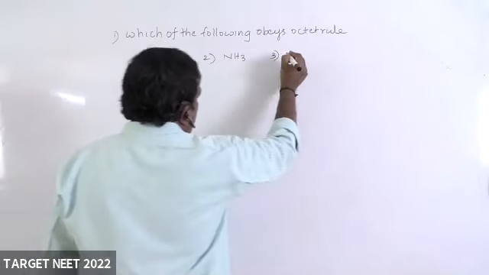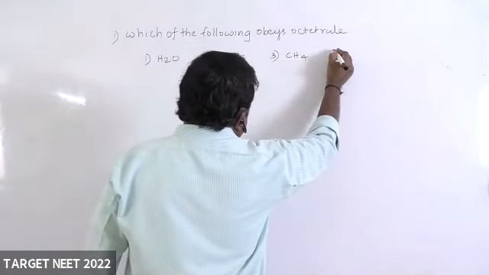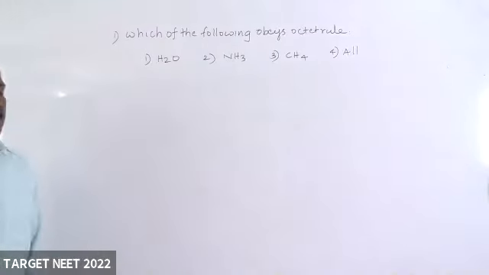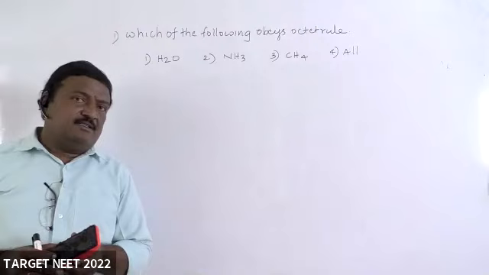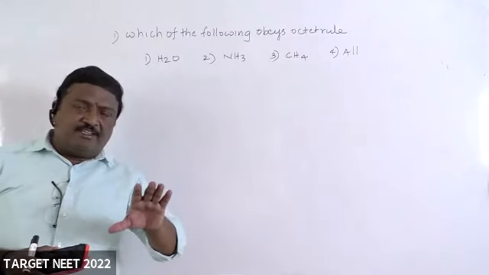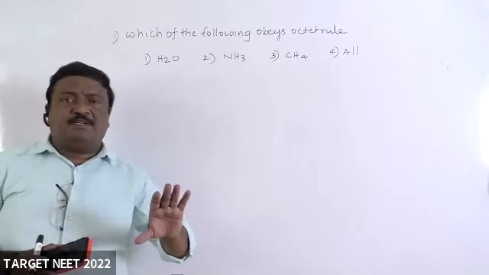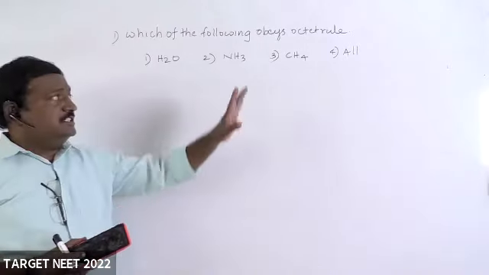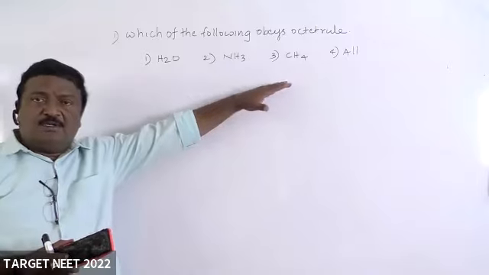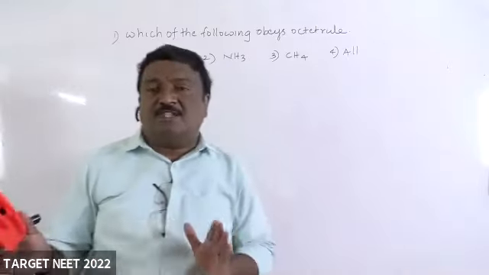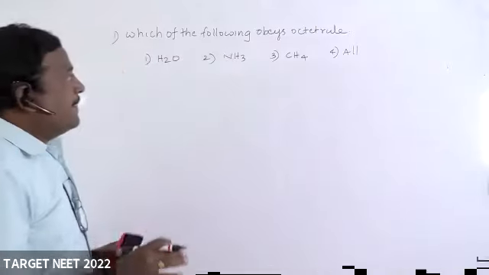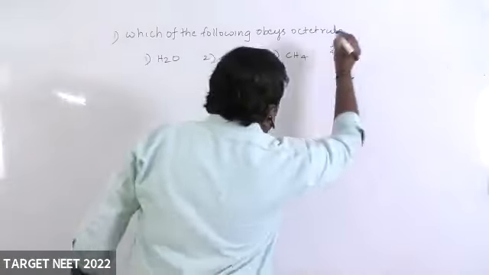Ammonia, methane, here all. Based on yesterday's, because the priority given in 2021 paper based on dipole moment, hybridization, and octet rule. That's why some concept related to these we can discuss first. Okay, students? Right. Answer is all.